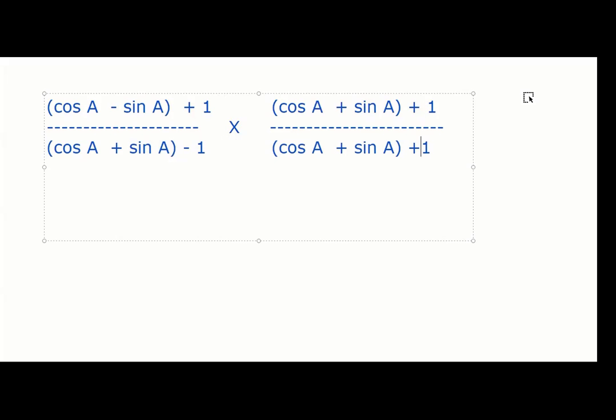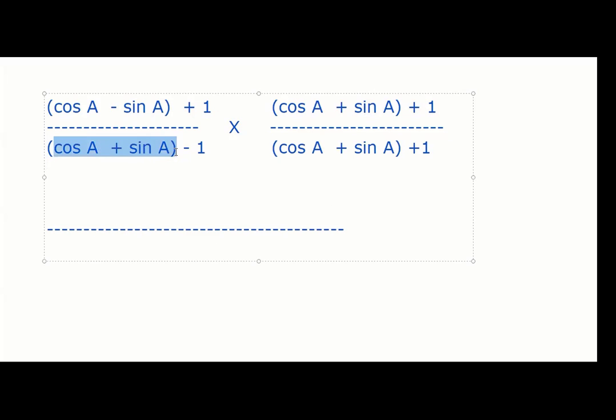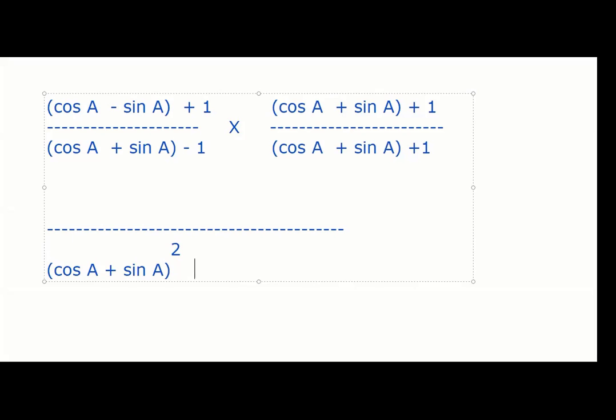First we'll look at the denominator. So guys, the denominator is what, Anvi? See, this whole is A. This is B. So A minus B into A plus B is (cos A plus sin A) whole square minus 1, that is A square minus B square, right? So we'll simplify this first. Numerator we'll do later.